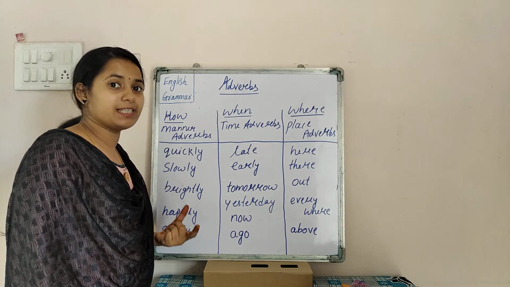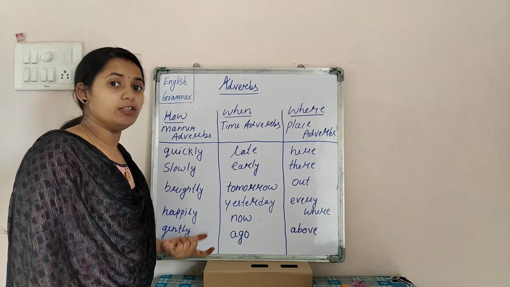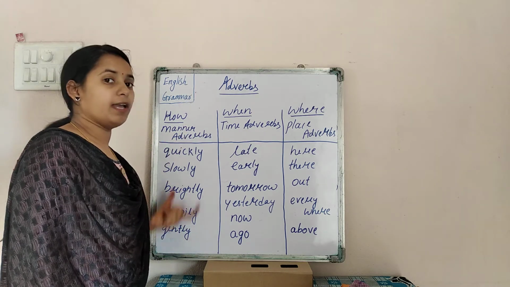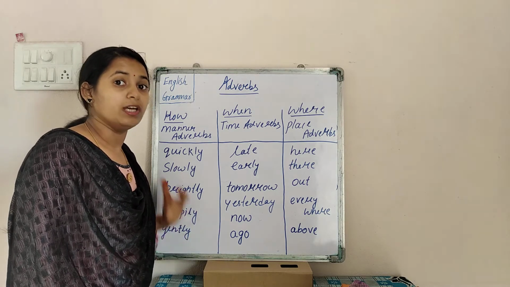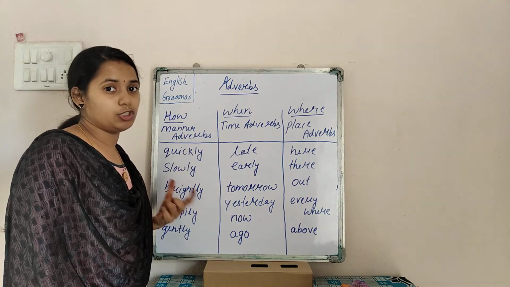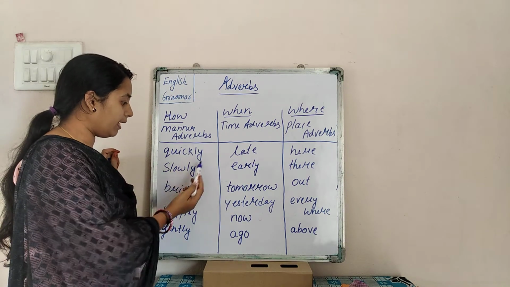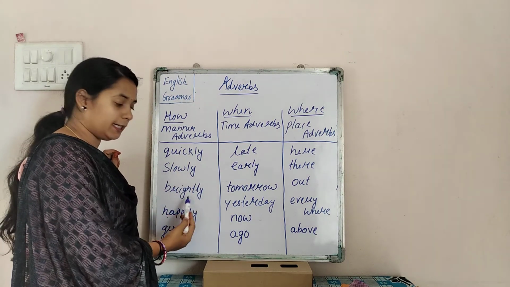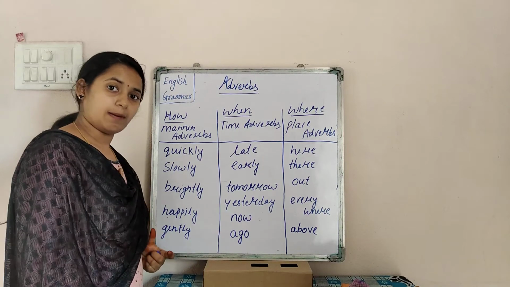If the particular word is the answer to how the particular action is carried out, then you can say that yes, this is your manner adverb. Okay kids? Hope this is clear. Quickly, slowly, brightly, happily, gently. So these are some of the words.